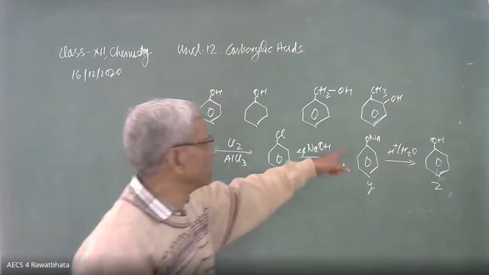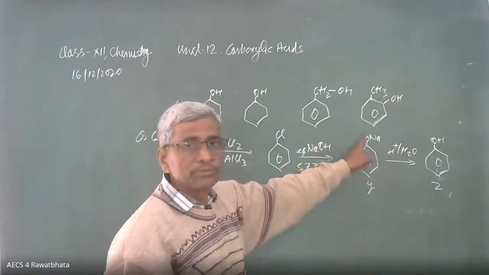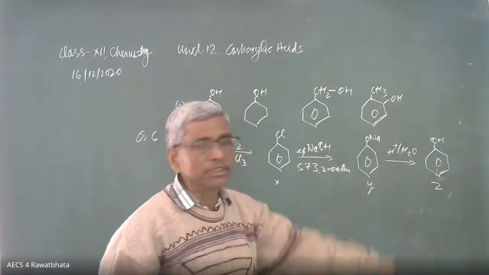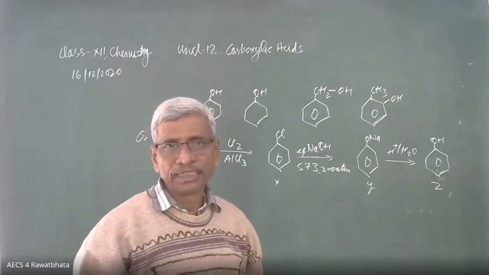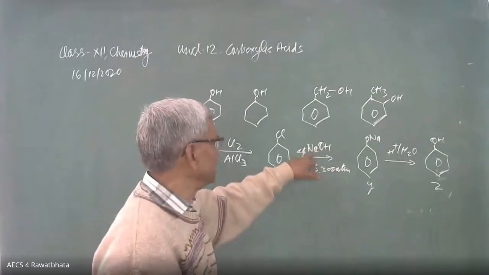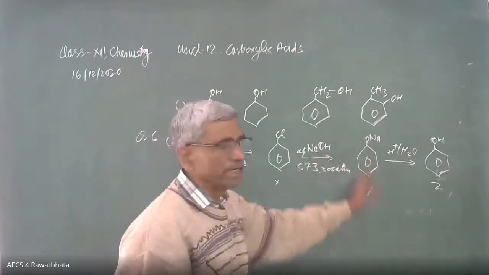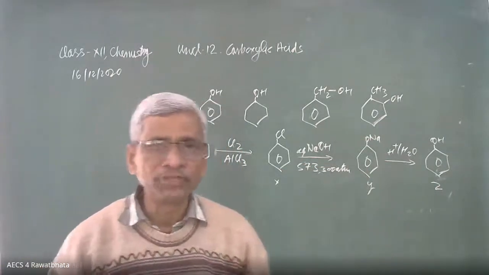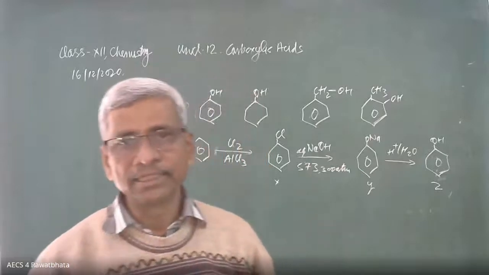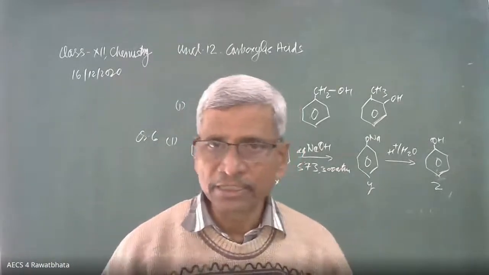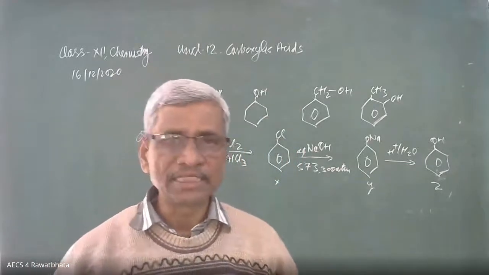So here we won't get phenol directly. We get the sodium salt of phenol, which can be converted into phenol. This is because of the NaOH. This NaOH is heated up to this much condition. Then we are going to get sodium phenoxide instead of phenol. That Na is replaced by H by treating it with dilute acid, dilute HCl.